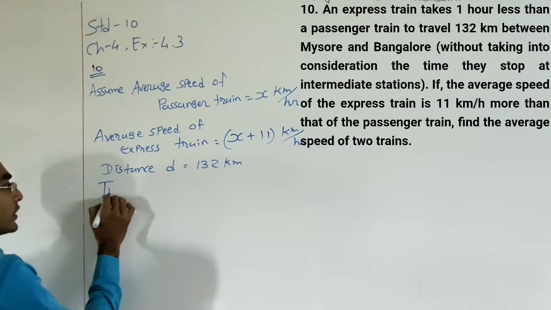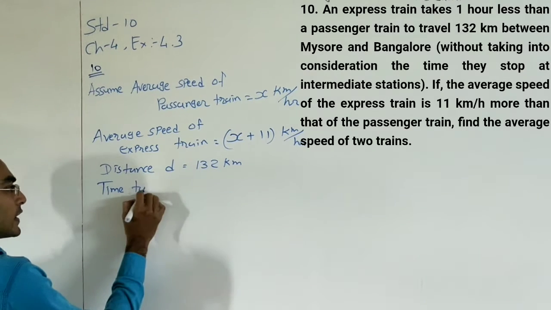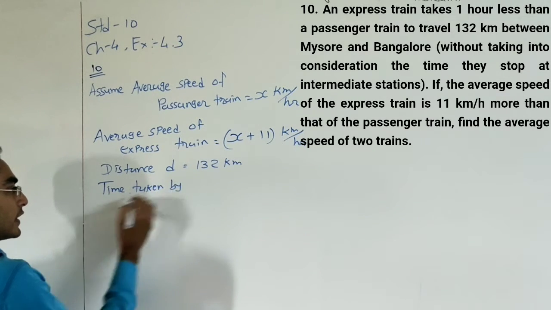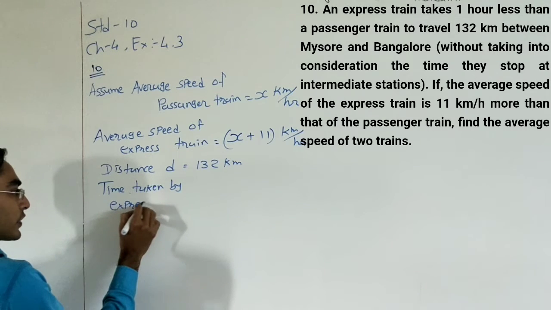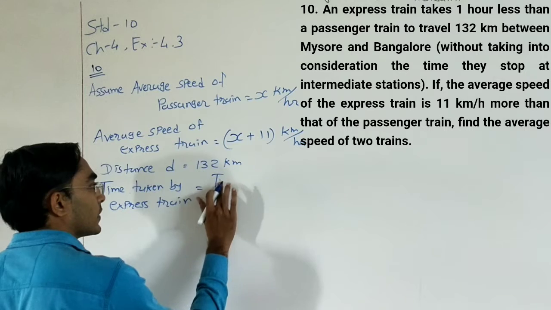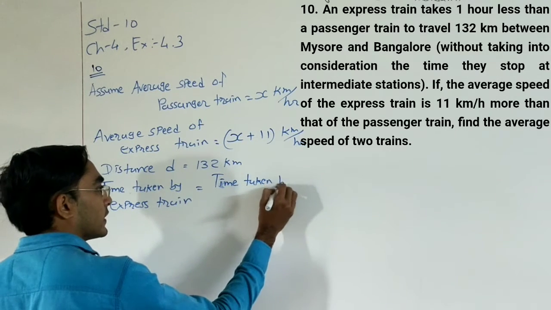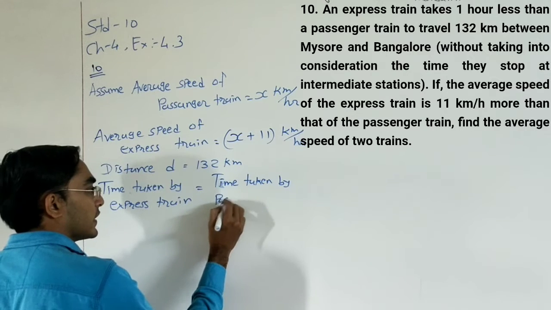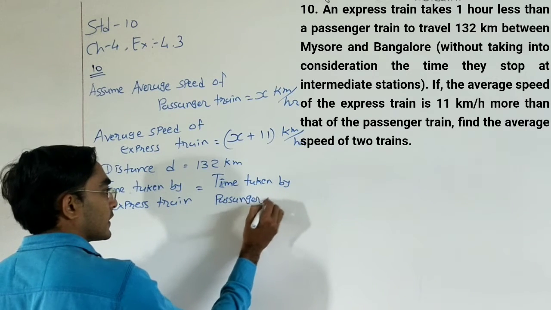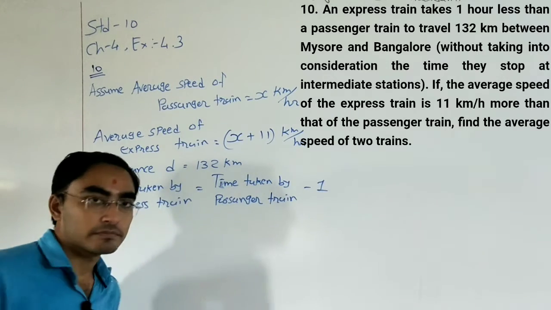So we can write it like this: time taken by express train is equal to time taken by passenger train minus 1.